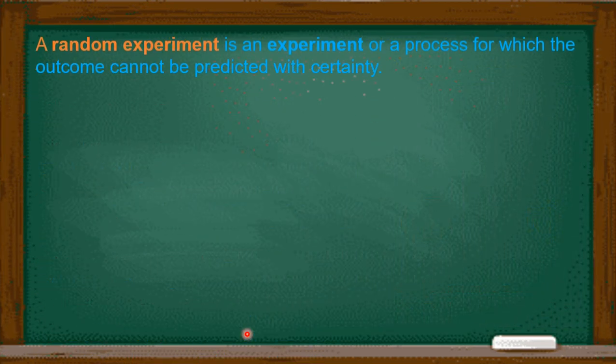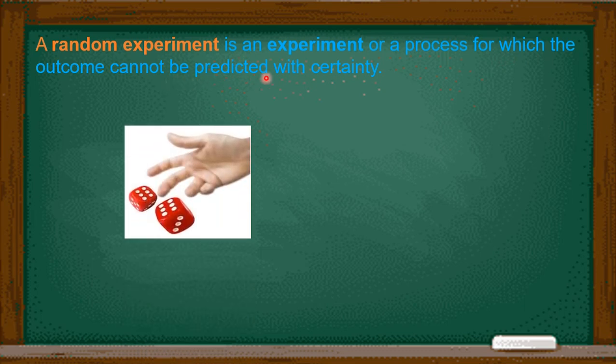Now as we are talking about experiments, in physics and chemistry subjects we do experiments and we know the result of the experiment, what will happen if this chemical or gas is used with another chemical. So here we are talking about the random experiment. It is an experiment or a process for which we cannot predict the outcomes, or we can say it is a process for which the outcomes cannot be predicted with certainty.